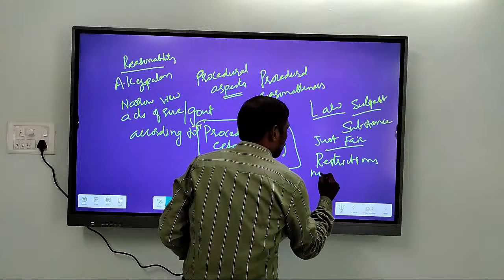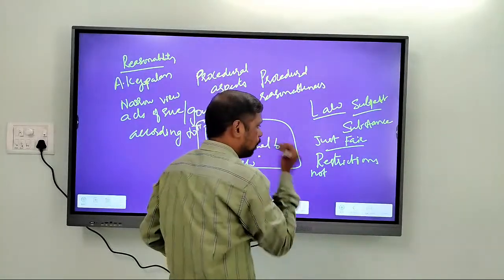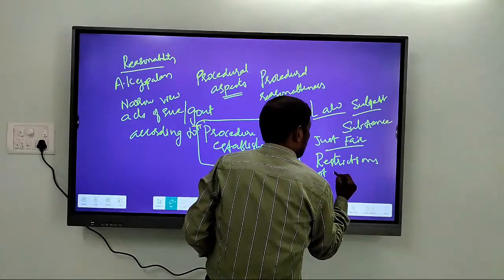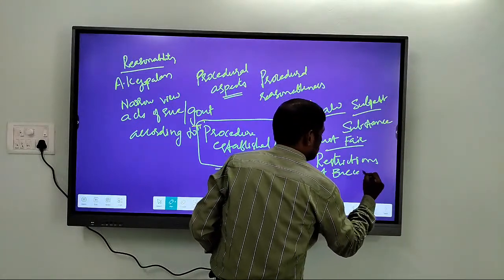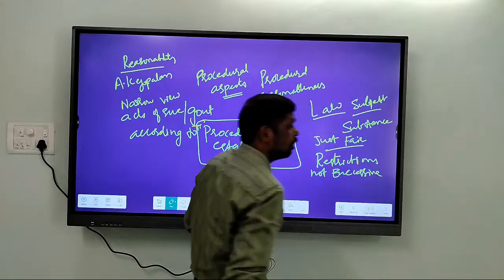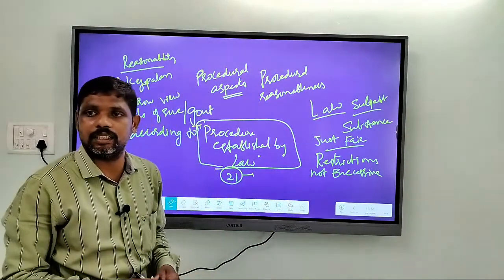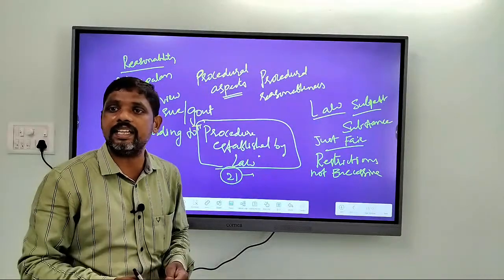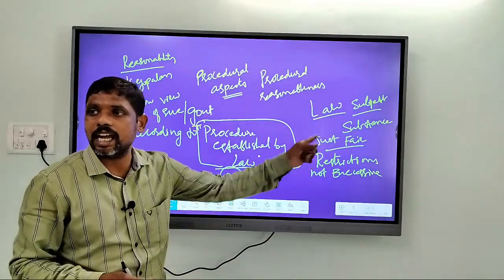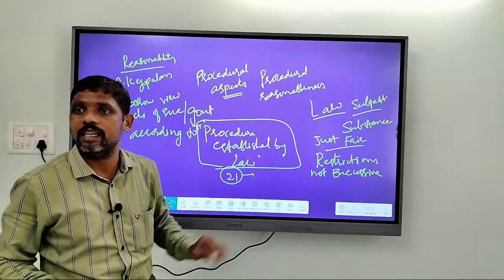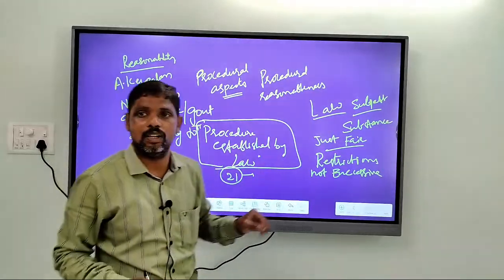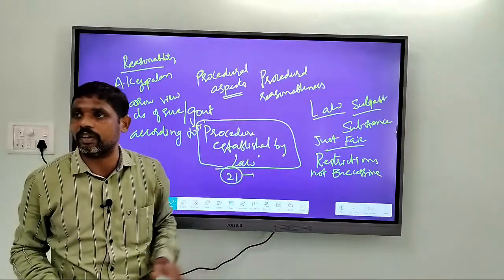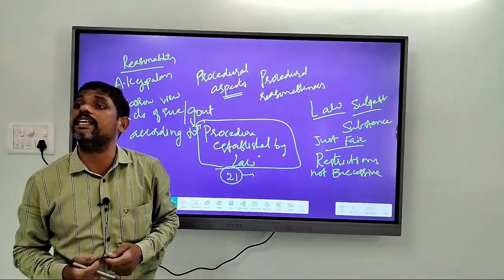We can call them just and fair when the restrictions imposed are not excessive in nature. That means there should be a parity between the restriction imposed as well as the objective. Right? The law should be just and fair. So the Supreme Court has brought these elements of justness and fairness of the law in the Menaka Gandhi case.